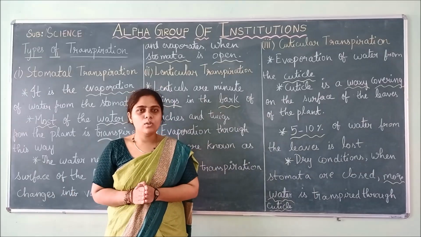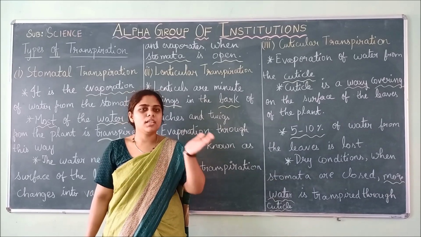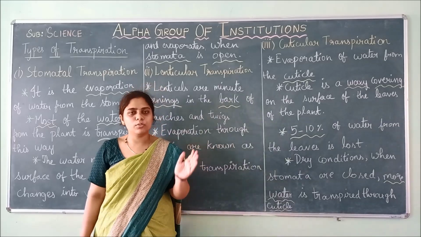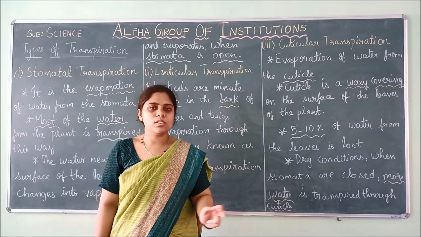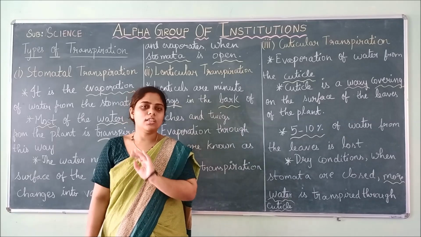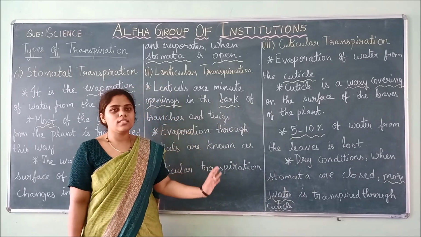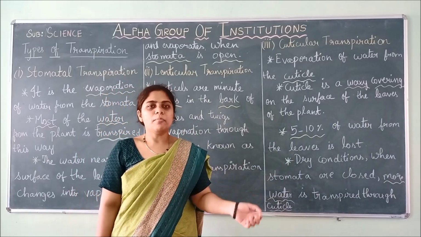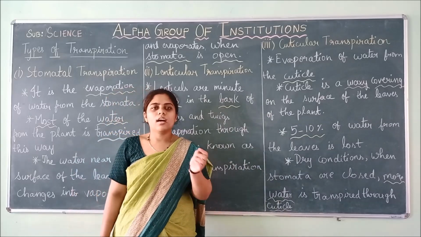Now we saw about transportation in animals. First we saw about animals, and in this video we saw about plants. That is how food is transported to all the parts of the body, then how water is transported through all the parts of the body, and finally we saw transpiration and its types. Transpiration is the excretory system for plants. So these are the things that were taught today.